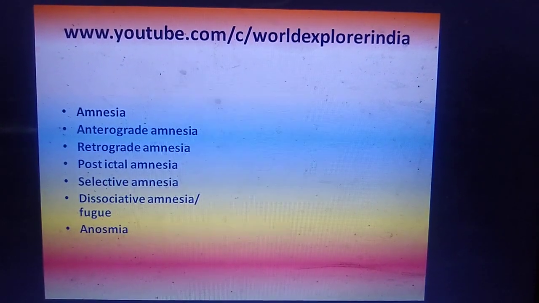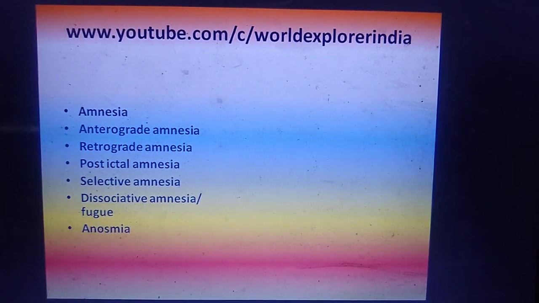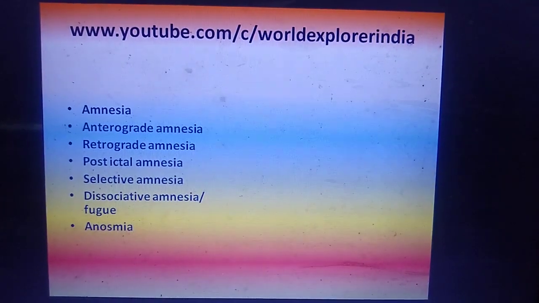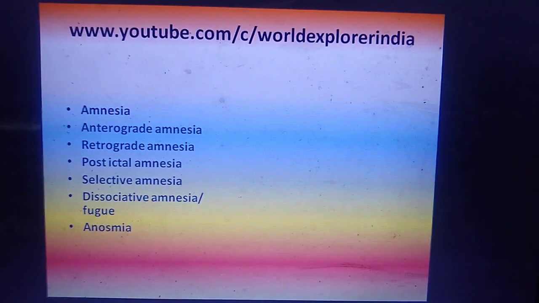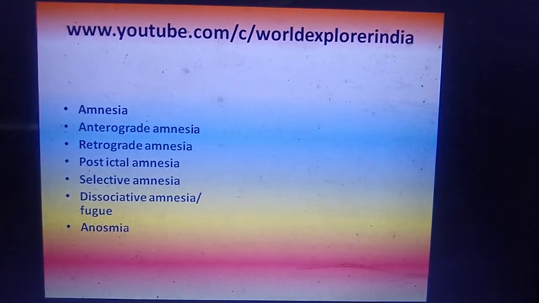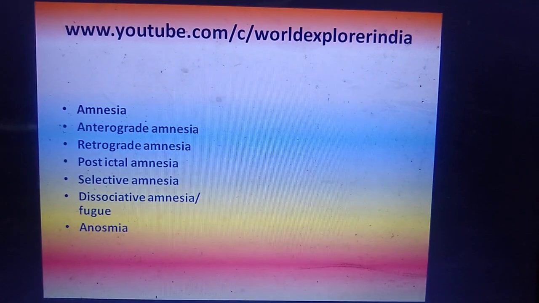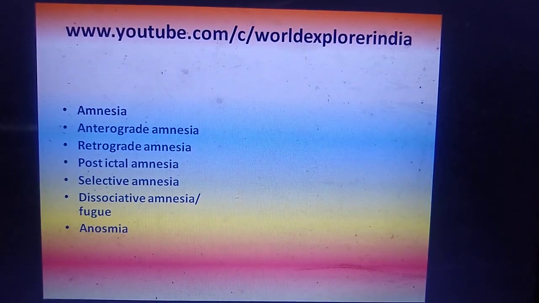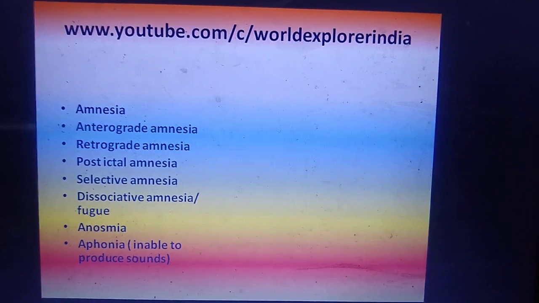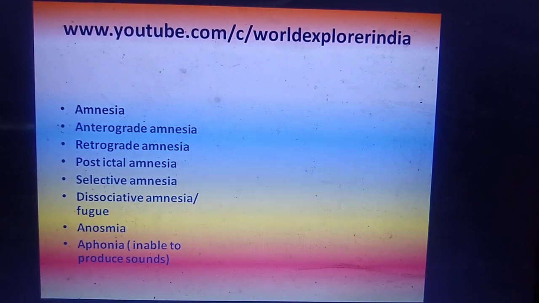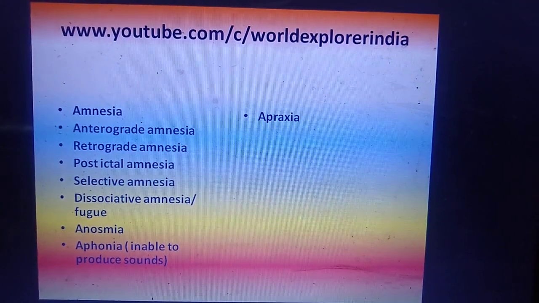Anosmia, it is lack of smell, means they are not able to smell anything, then it is called anosmia. Anosmia usually happens because of some chemical exposure or some drugs or because of the symptoms of some disease. Next is aphonia. Aphonia means they are unable to produce sounds, then it is called aphonia.